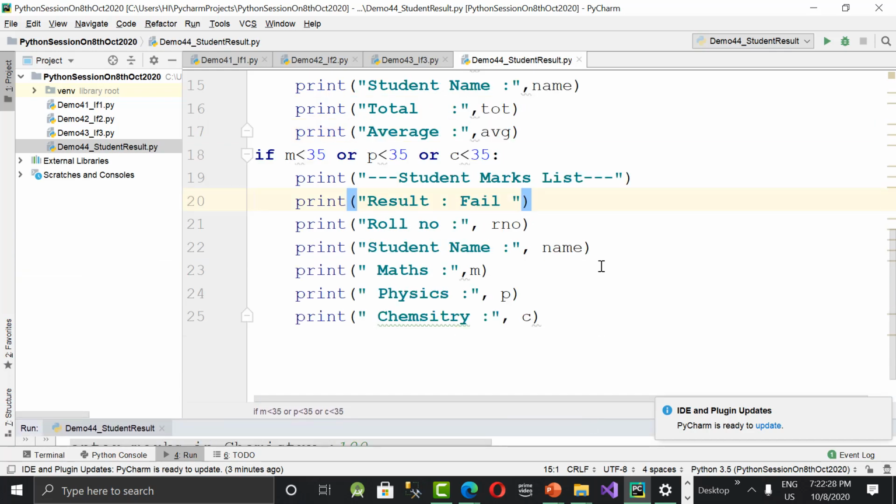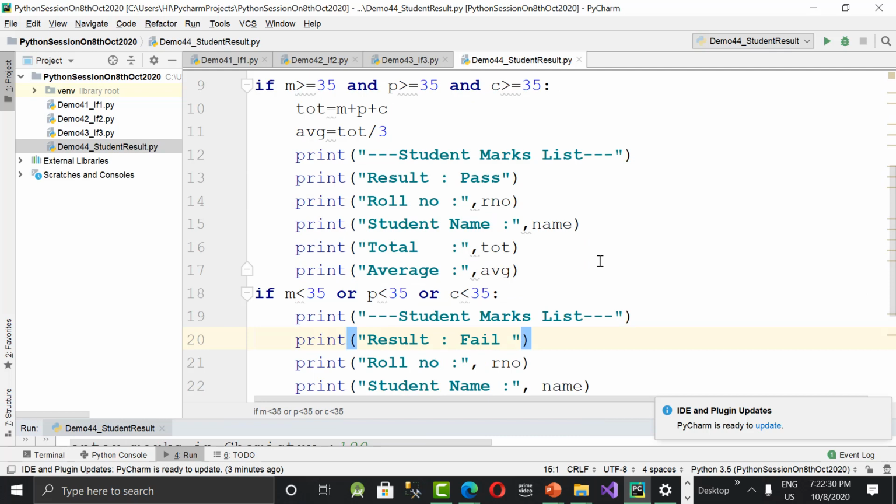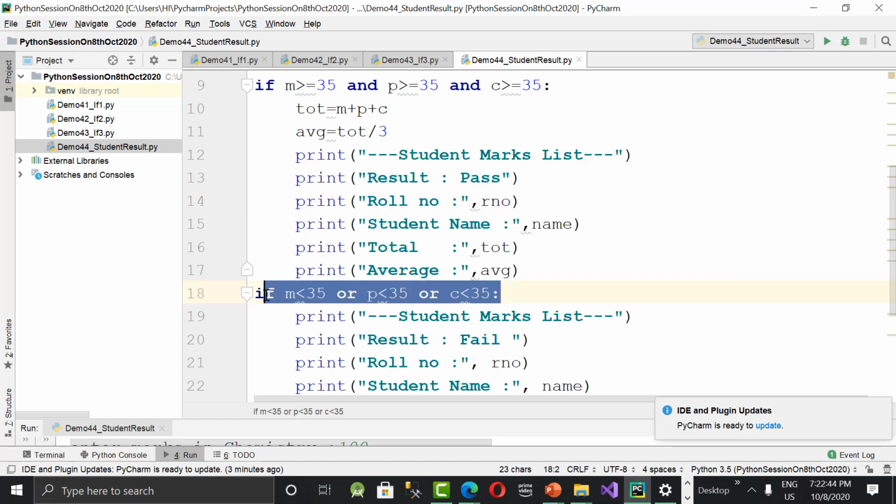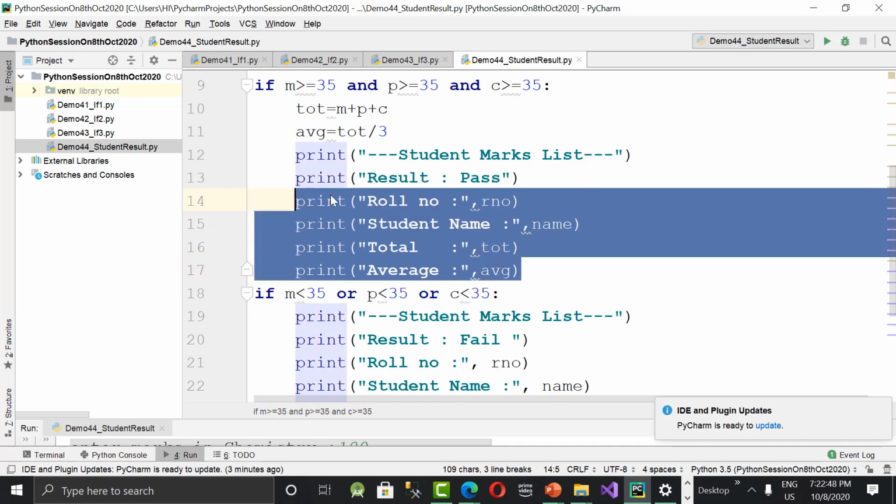Any doubts in this, ma'am? So, can anyone suggest how to make this program shorter? I thought this program is lengthier, but I want to make it short. Yeah, that's good. The else statement is absolutely good, ma'am. But the number of statements I'm using is more. Can I make it short instead of writing this many?